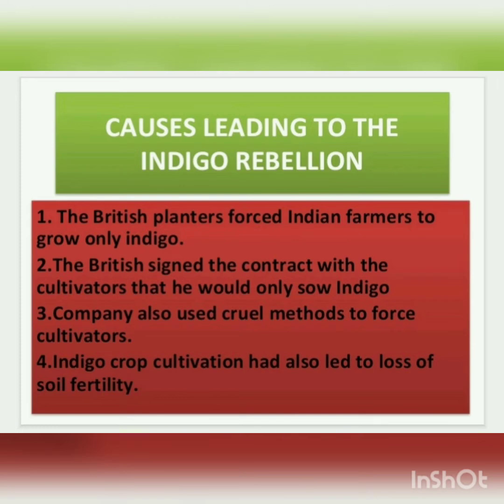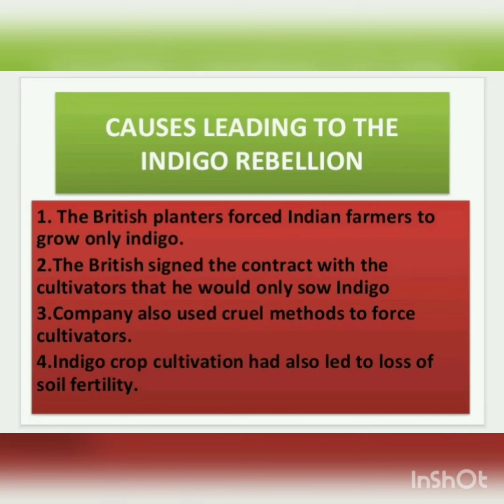Indigo cultivators suffered under the exploitative system of the British. Even if Indian cultivators tried to cultivate any other crop, they could not. Why? Because indigo had already exhausted soil fertility.